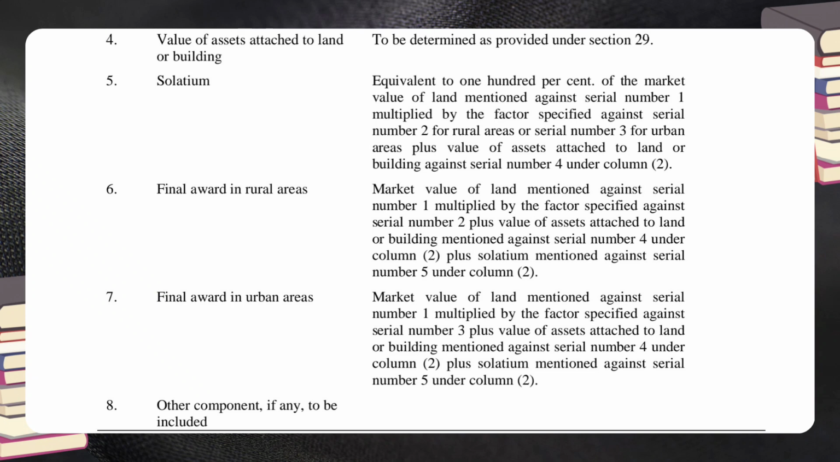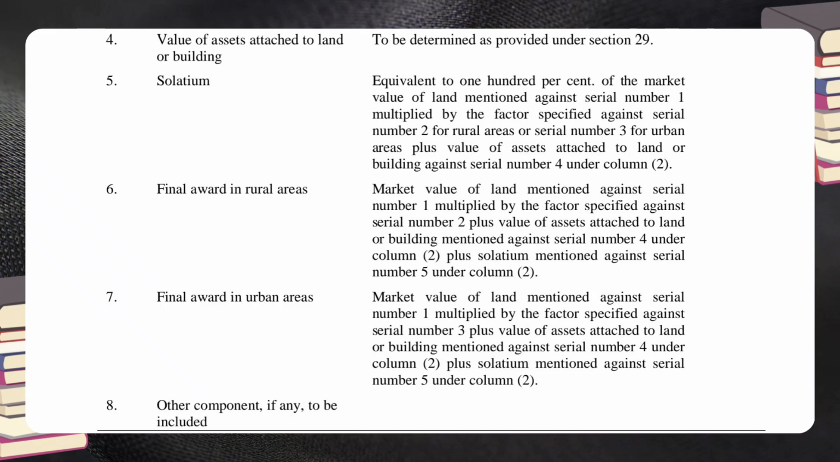6. Final award in rural areas. Manner of determination of value is market value of land mentioned against serial number 1 multiplied by the factor specified against serial number 2, plus value of assets attached to land or building mentioned against serial number 4 under column 2, plus solatium mentioned against serial number 5 under column 2.